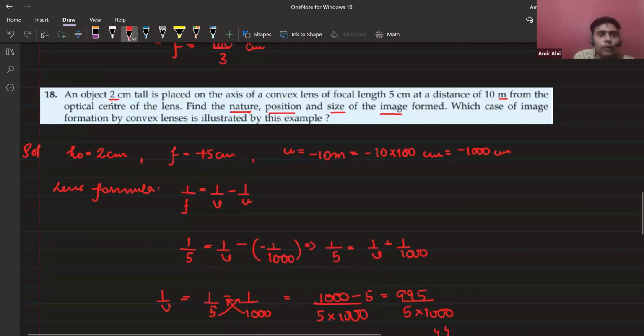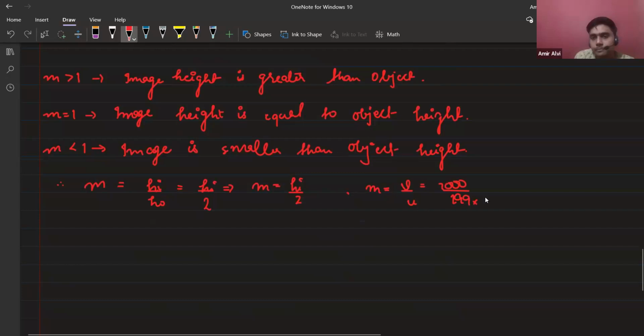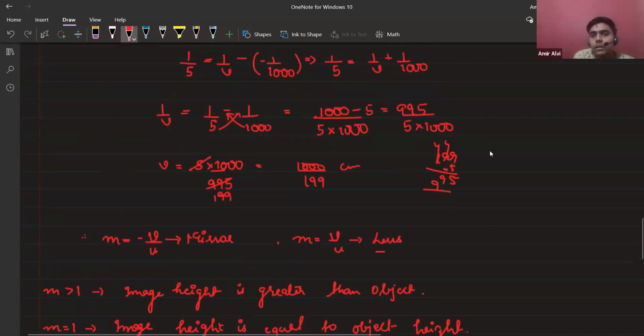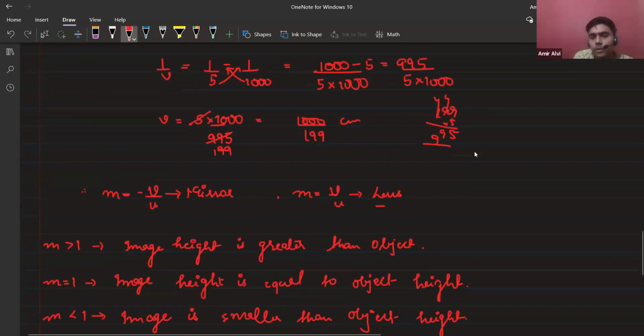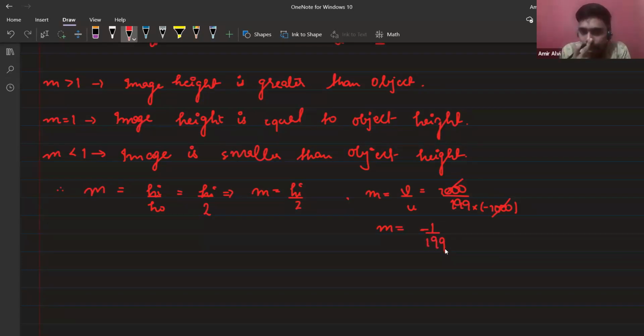It's negative 1000 centimeter. So this 1000 will cancel out this 1000, and M is equal to minus 1 by 199.